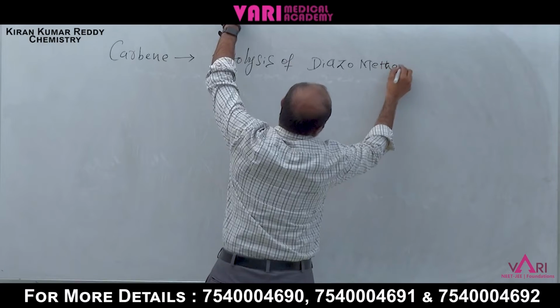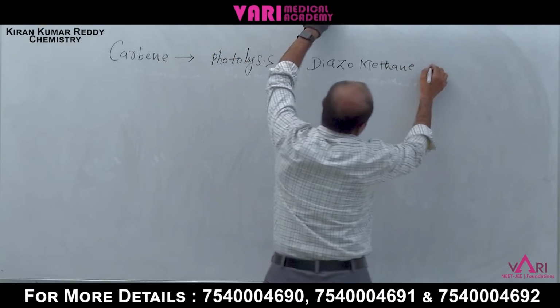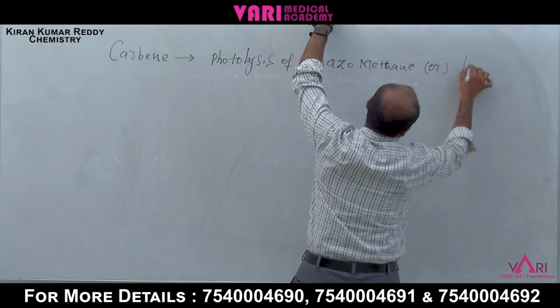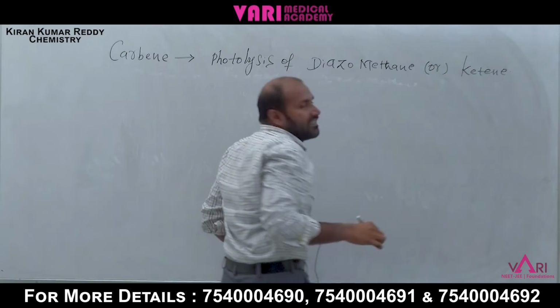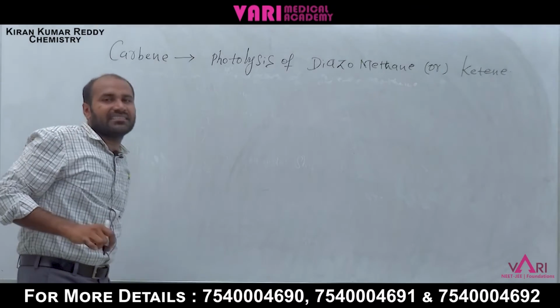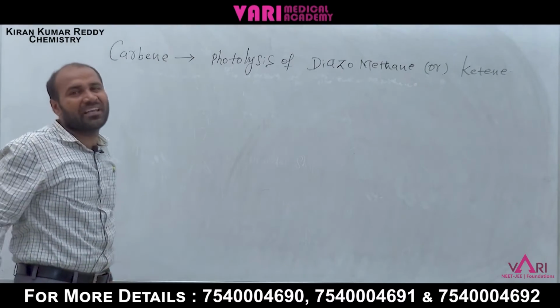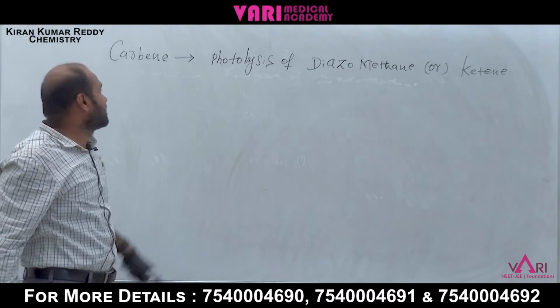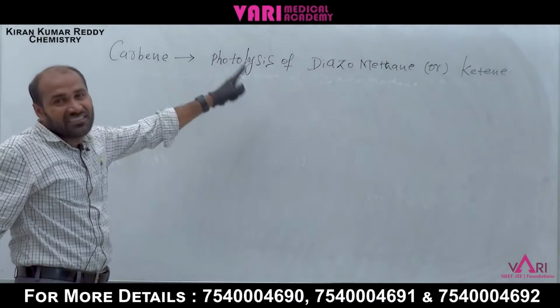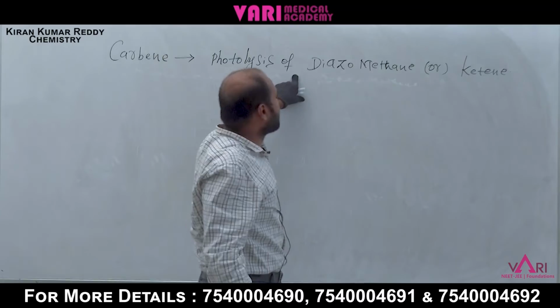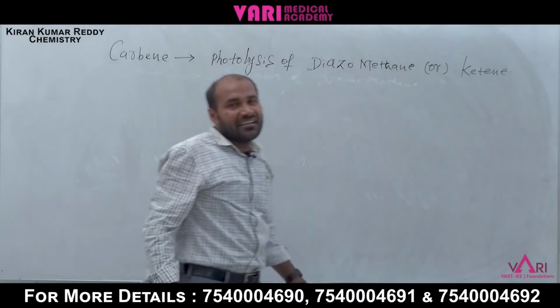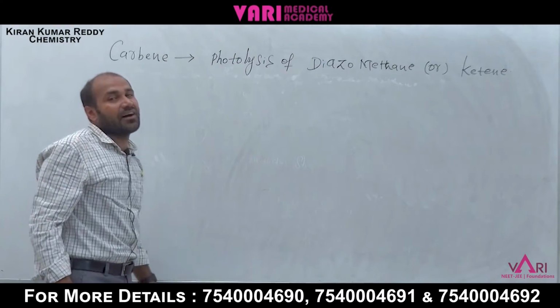and ketene. Diazomethane and ketene, the resulting product is carbene. Carbene is one of the intermediates. In photolysis, in the presence of light, it can split. Photolysis of diazomethane and ketene, the resulting product is carbene.